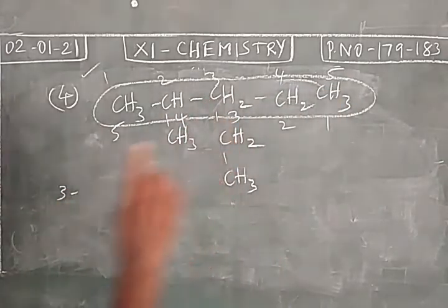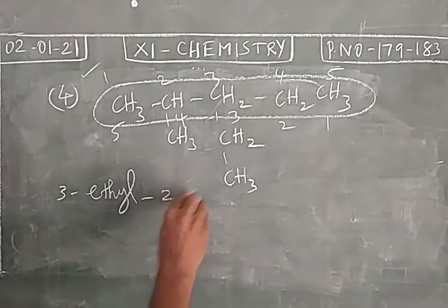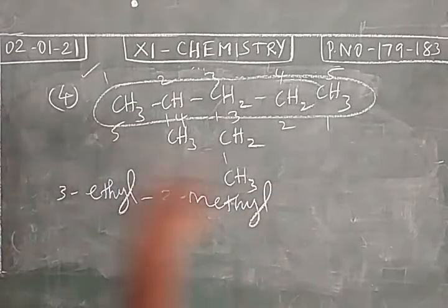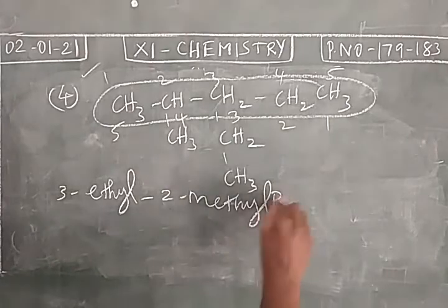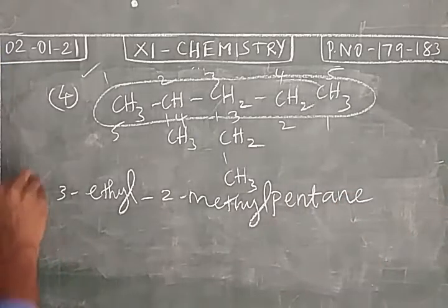At third position we have ethyl group, 3 ethyl, 2 methyl. So prefix, name of the substituents along with the position is mentioned. 3 ethyl, 2 methyl. 5 carbon atoms present in the longest chain. So root word pent. Only single bond exists between the carbon atoms. So primary suffix ane. This is first possibility.